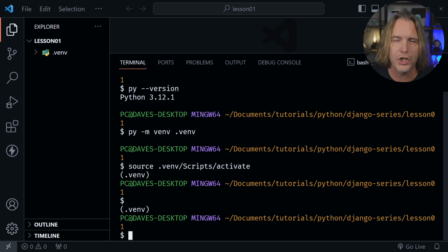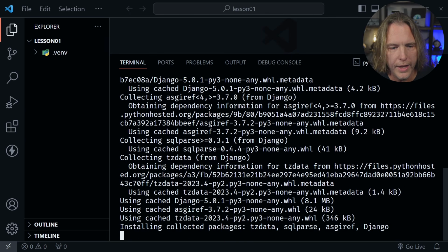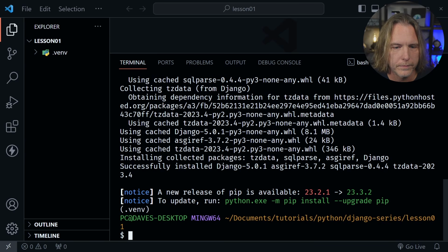So now let's install Django. Let's do that by typing py -m pip install Django with a capital D. Press enter, and this should install Django in our project virtual environment. Okay, and after it's finished, we also have a message here that says we could update pip from 23.2.1 to 23.3.2. So let's go ahead and do that.